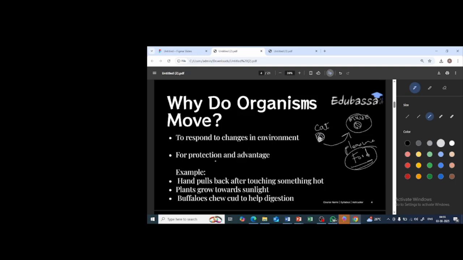For the protection and advantage, yes. So it is getting some advantage, some benefit from it. For example, when this cat is running behind the mouse, will the mouse stay quietly? Even the mouse's environment has changed now, isn't it? There is also a sudden change in the environment of the mouse. So a cat is coming towards it in order to eat it, or to play with it, or basically to trouble it. So in order to protect itself, it will move. So basically for protection as well as for advantage. I hope it is clear.